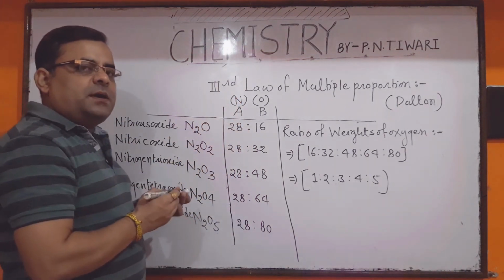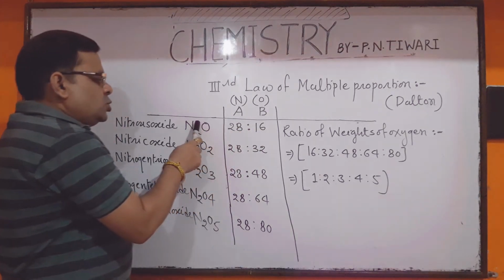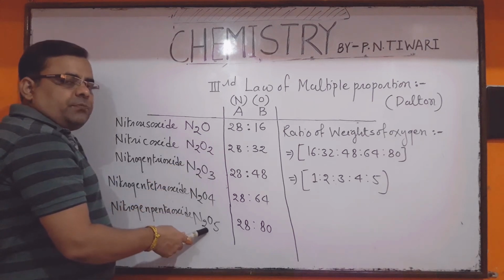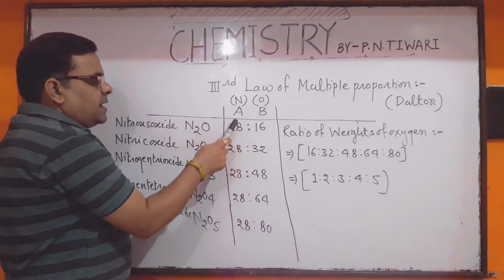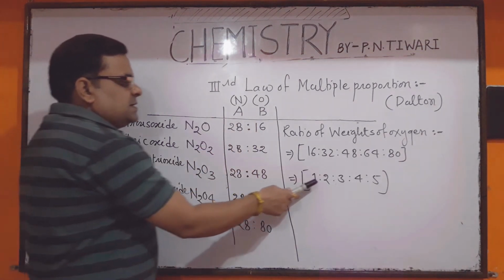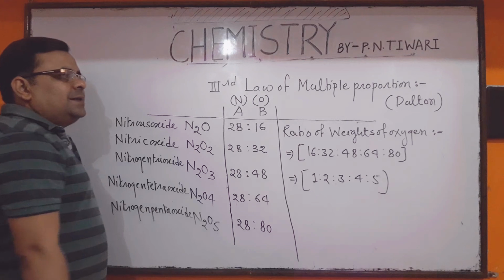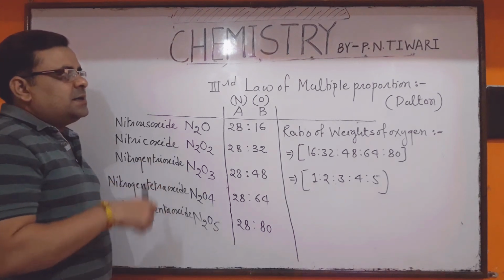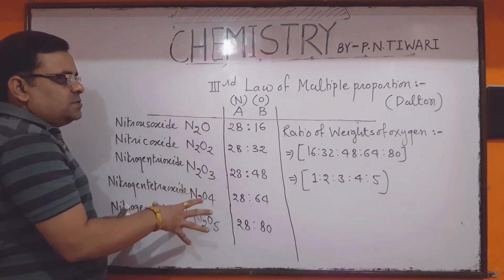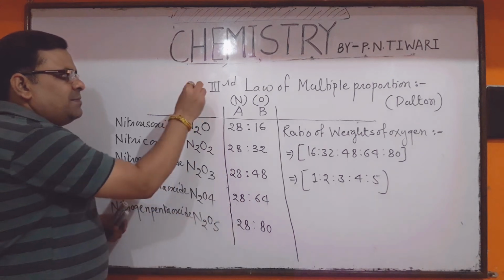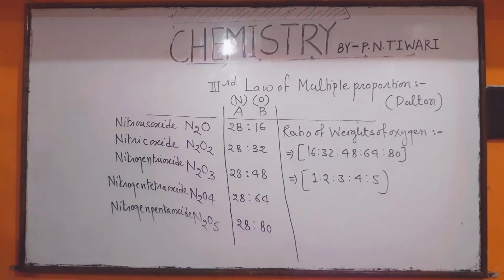So if two elements A and B, what is the law of multiple proportion? Note it down in your copies properly. If two elements A and B combine together to form two or more different types of compounds, then in these compounds the different weights of one element which combine with the fixed weight of another element always have a multiple ratio. It is called the law of multiple proportion, and this law was first proposed by Sir John Dalton. So clear for all? Note down the example of oxides of nitrogen, and with the help of this example you can easily verify the law of multiple proportion. Note it down in your copies properly.